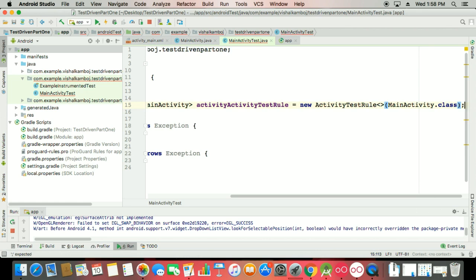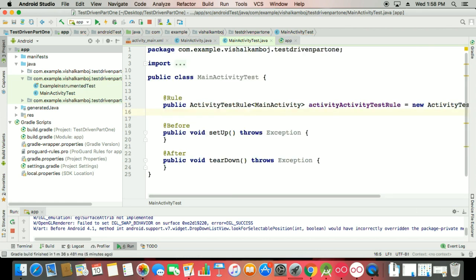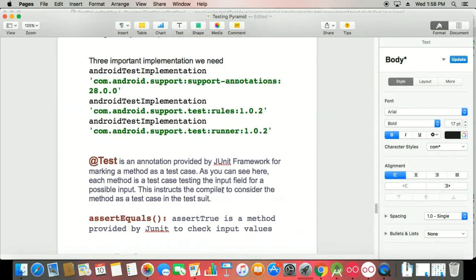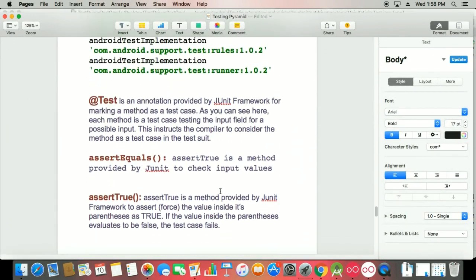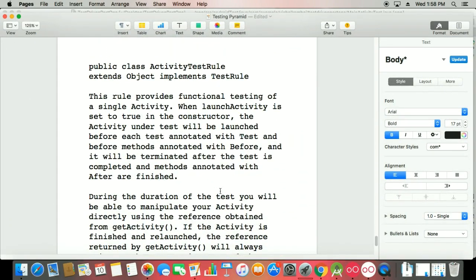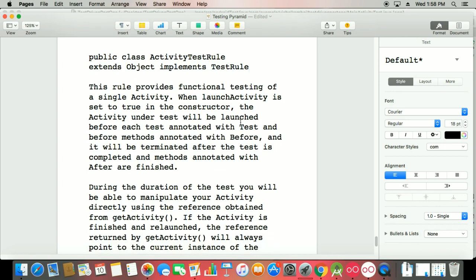So that will be the rule for the activity. I'll explain exactly what this is. Whenever you work with the activity test rule, this rule provides functional testing of a single activity. That means the activity test rule object is implemented by the test rule, and it is inherited by the test rule here. So the rule provides functional testing of a single activity.